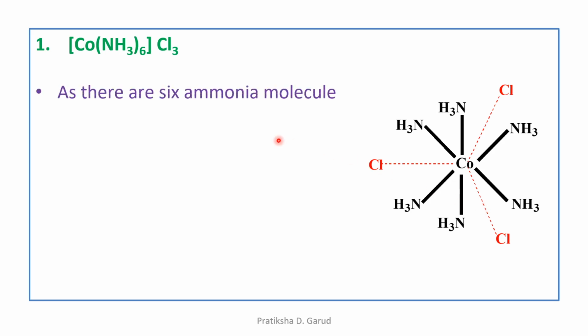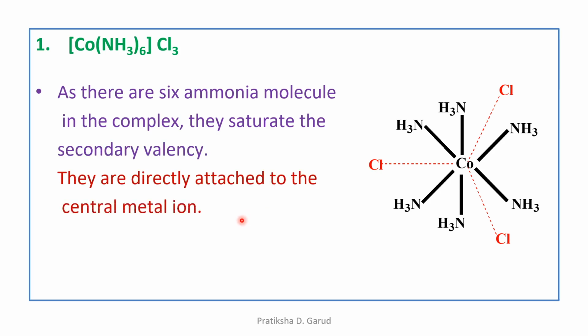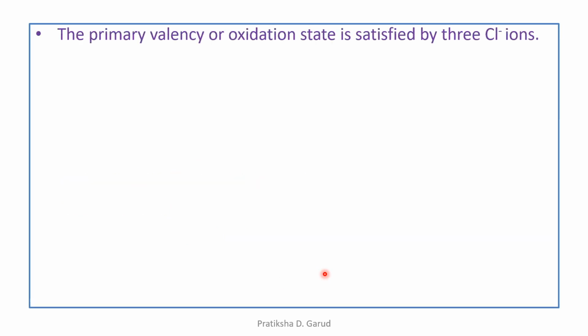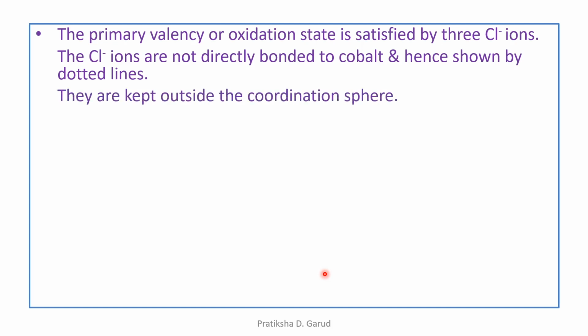So as there are 6 ammonia molecules in this complex, they saturate the secondary valencies, and they are directly attached to the central metal ion, shown by the thick line. Now the primary valency, or the oxidation state, is satisfied by the 3 Cl minus ions. These Cl minus ions are not directly bonded to the central atom or ion cobalt, and hence are shown by the dotted line, and they are kept outside the square bracket, or outside the coordination sphere.